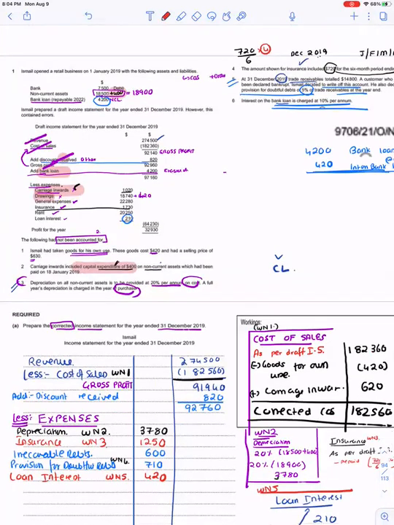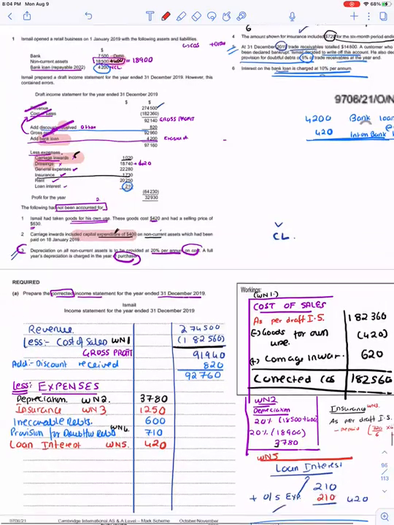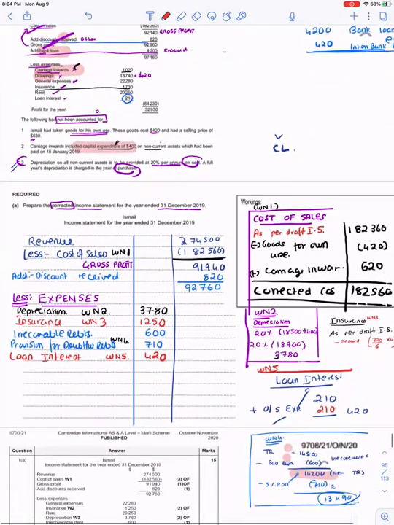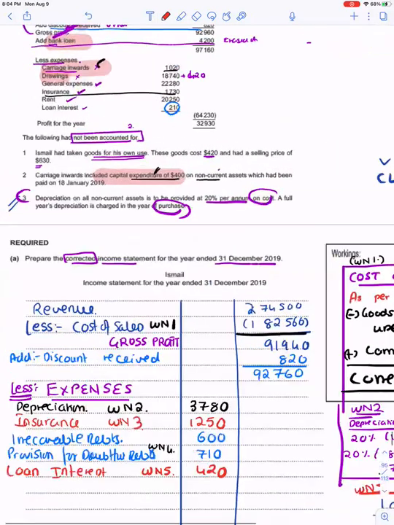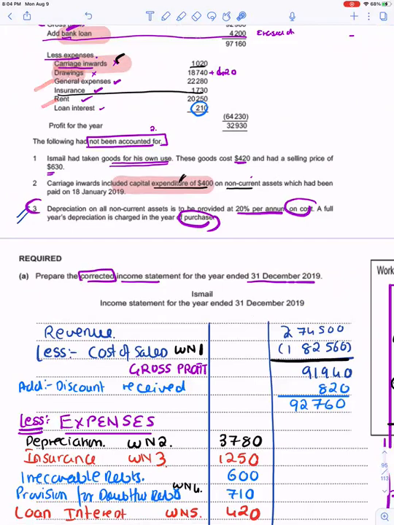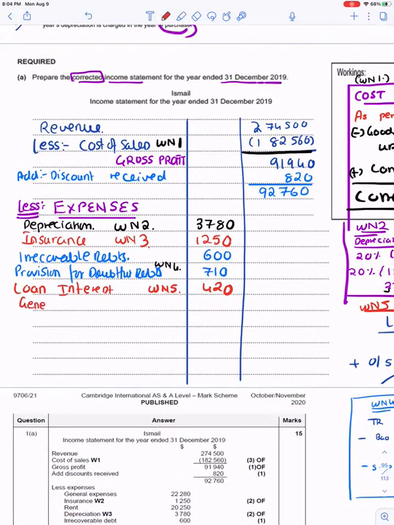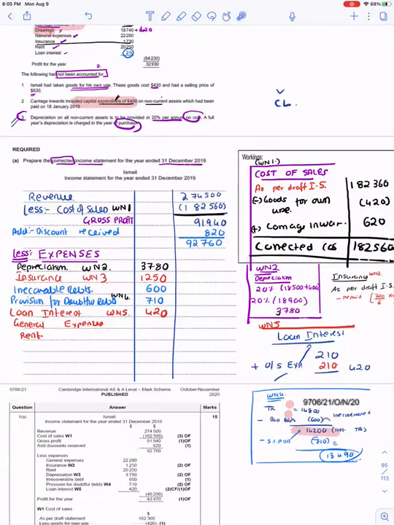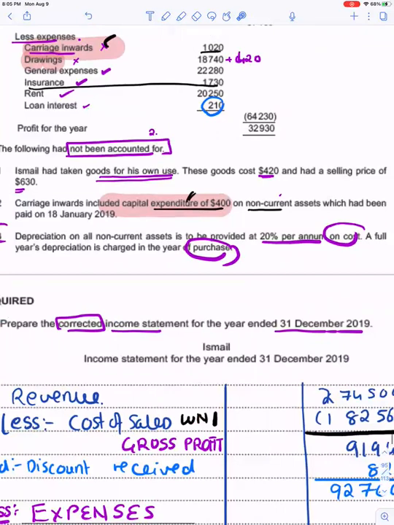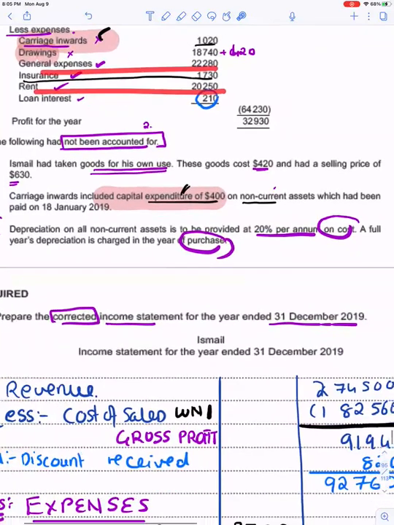Now I just need to record the things which did not have adjustments but become a part of the income statement. That was general expenses and rent. Everything else had adjustments or was found from adjustments. What is the amount of general expenses? 22,280. And the amount for rent is 20,250.